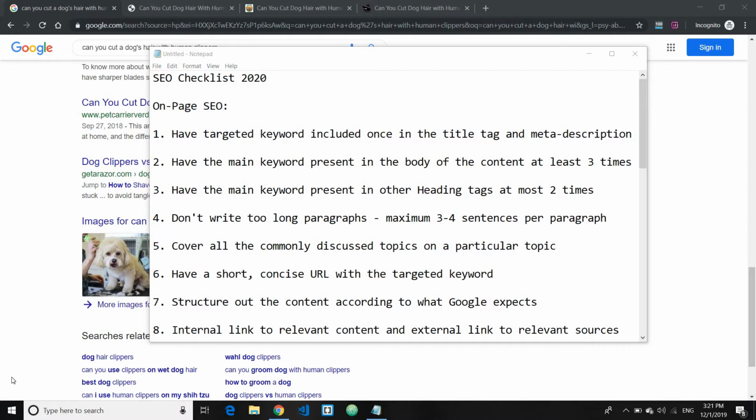In today's video, I'll go through the 20 SEO checklists for 2020 that will help you rank higher in the Google search results. So without further ado, let's dive into these checklists.